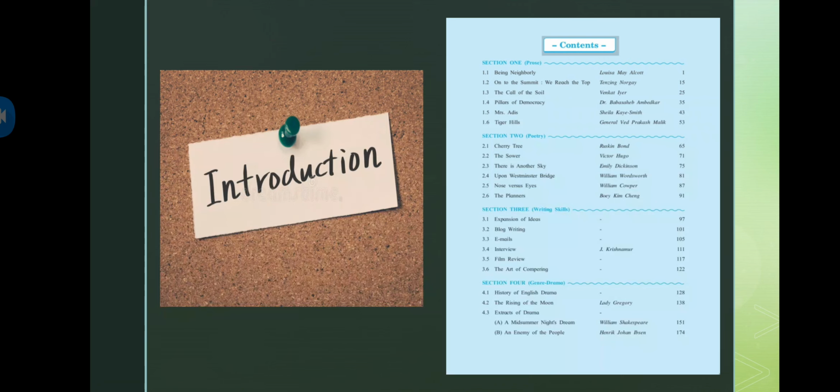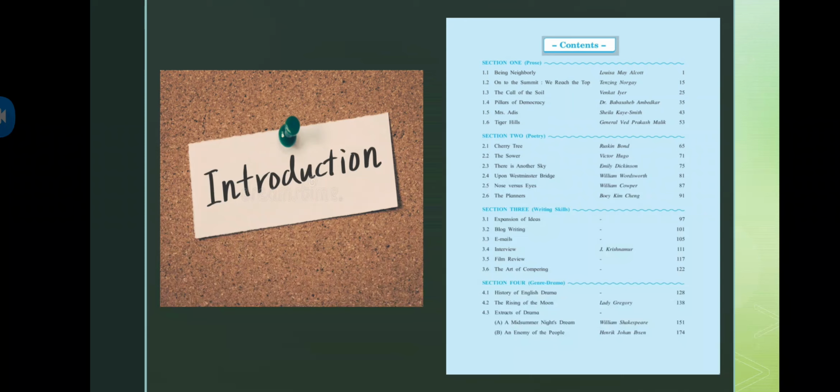The first is expansion of idea, with which you must be very familiar, because till 10th standard expansions of ideas are already there, but still we will be doing it later. Then blog writing. This is something new because I think you have not done it till 10th standard. And then there are emails, interview, and film review. This is a very new topic for you all, the film review, in our syllabus basically.